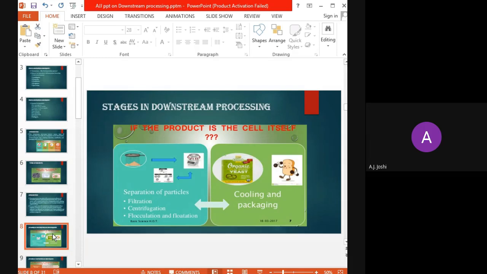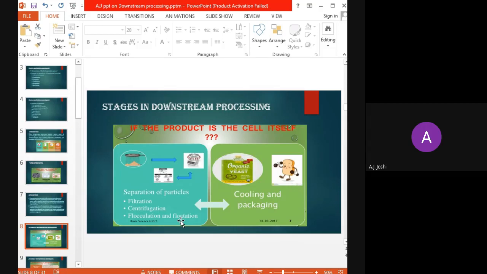So the stages in the downstream processing, if the product is the cell itself. What are the steps? The first one is the separation of particles. That can be achieved by filtration, centrifugation, flocculation and flotation. Whenever the cell itself is our end product or the desired product, we have to focus completely on the separation of the biomass. So for that purpose, the most crucial step here is the separation of particles.